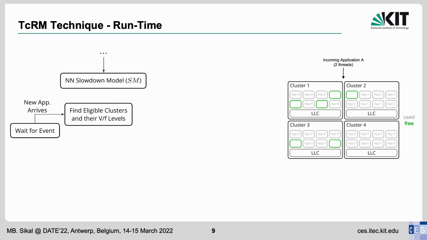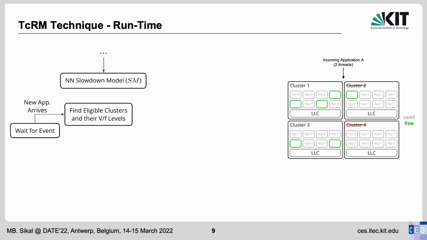Here we can see that application A has 2 threads, which means it requires 2 free cores since we are using the 1 thread per core model. Obviously, cluster 2 and cluster 4 are directly eliminated as they do not have enough cores to host application A. Cluster 1 and cluster 3, on the other hand, are potential clusters for our application.